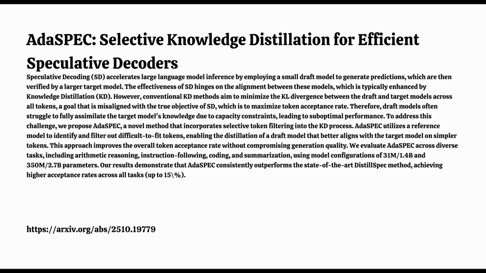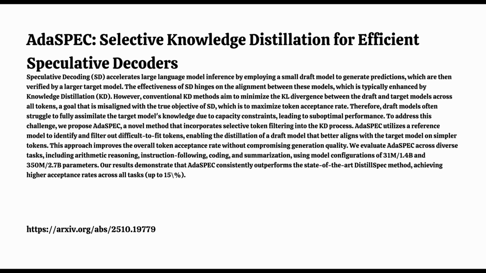They used different pairings to test robustness. One was a small to large setup, Pythia 31M as the draft, Pythia 1.4B as the target, both from the same family. Okay. But they also did a medium to large cross-architecture test, CodeGen 350M as the draft model, and Phi-2 as the target. Different model families entirely. That cross-family test seems important. Does the technique still work if the models aren't closely related?